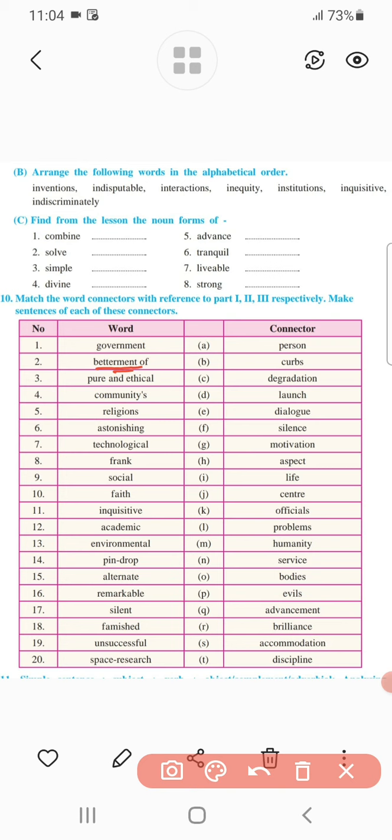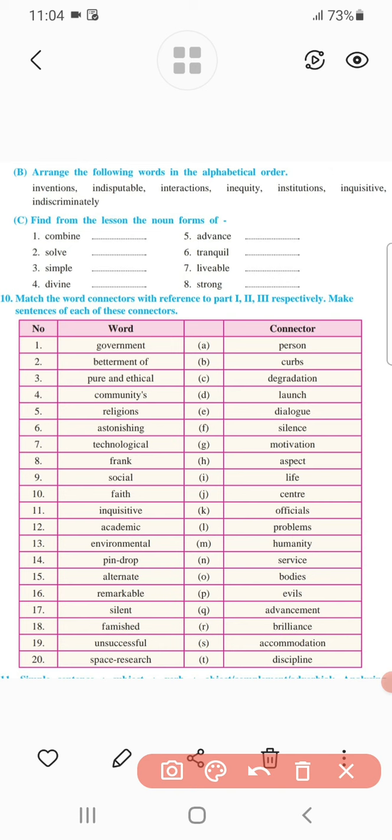Humanity is one word given there. So humanity and betterment of come together in the chapter, and therefore we can say betterment of humanity. Humanity becomes the connector for betterment, and we have to match in this way.